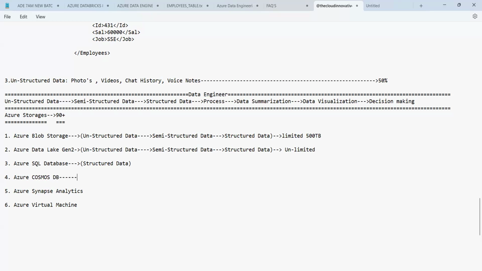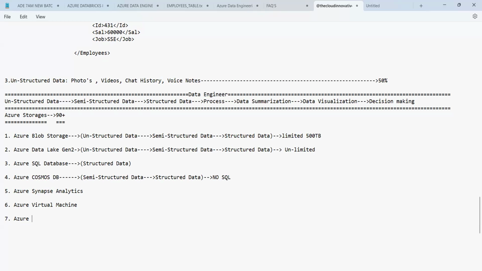And then you have Cosmos DB, guys. Cosmos DB is a database wherein two types of data are stored: semi-structured and structured. Because here it is called a NoSQL database. There will be no SQL rules here. That is the reason we use Azure Cosmos DB.